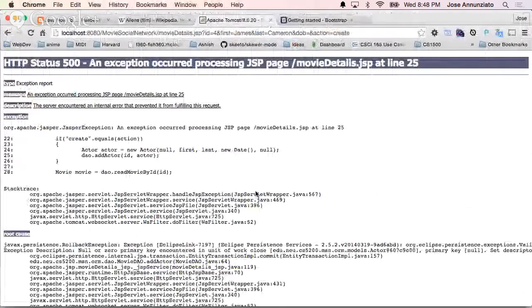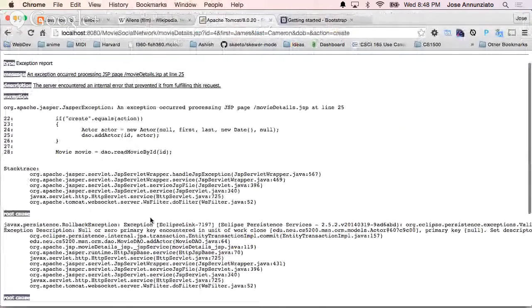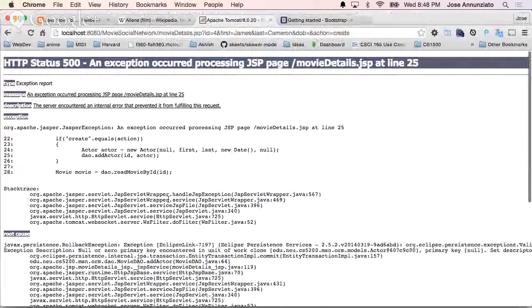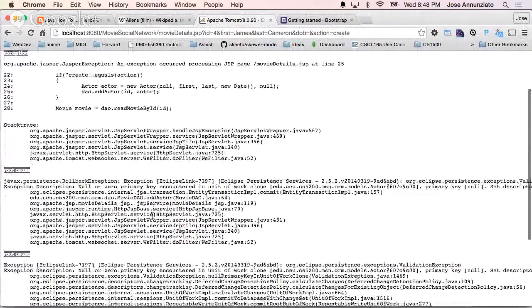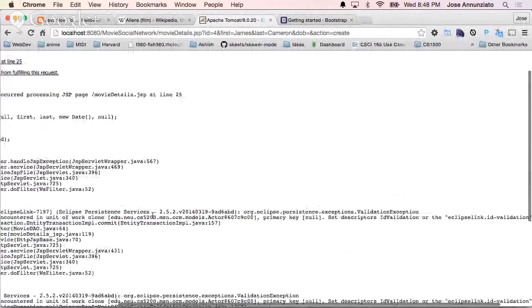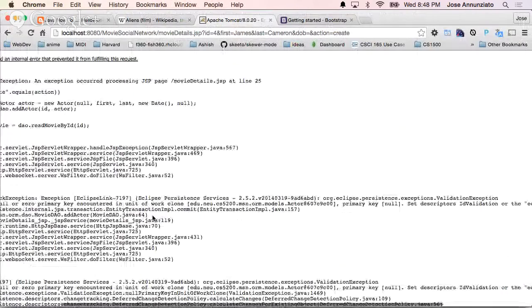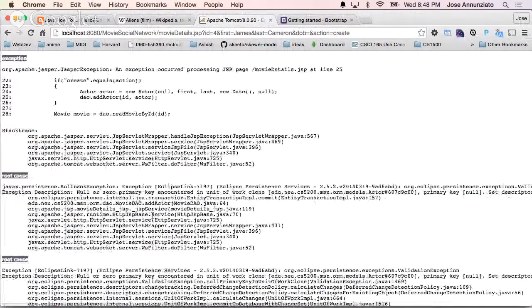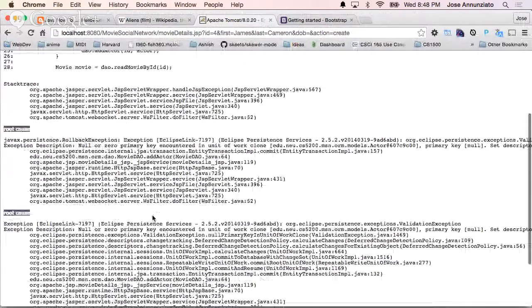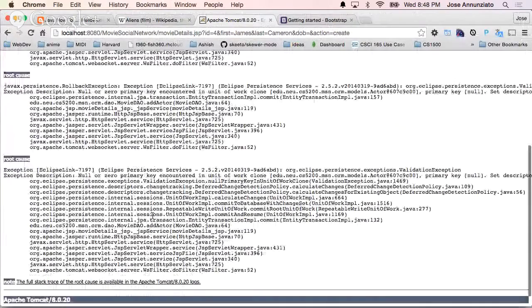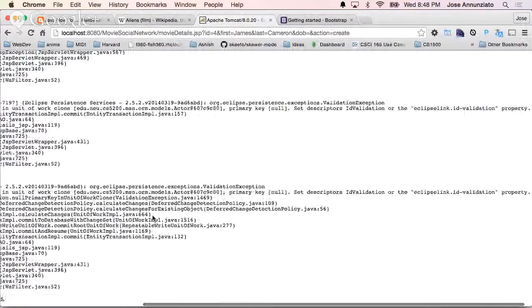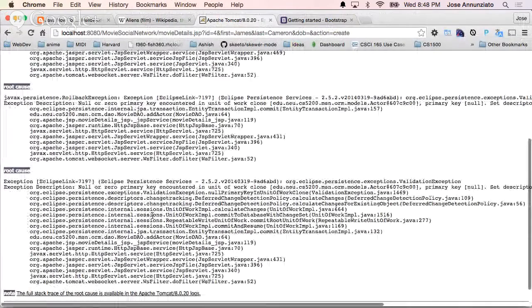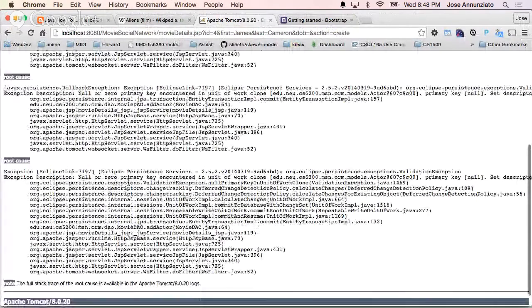ID is not null. Go back. This property, entity, movie DAO, validation exception, primary key, null or 0 primary key encountered in unit of work.